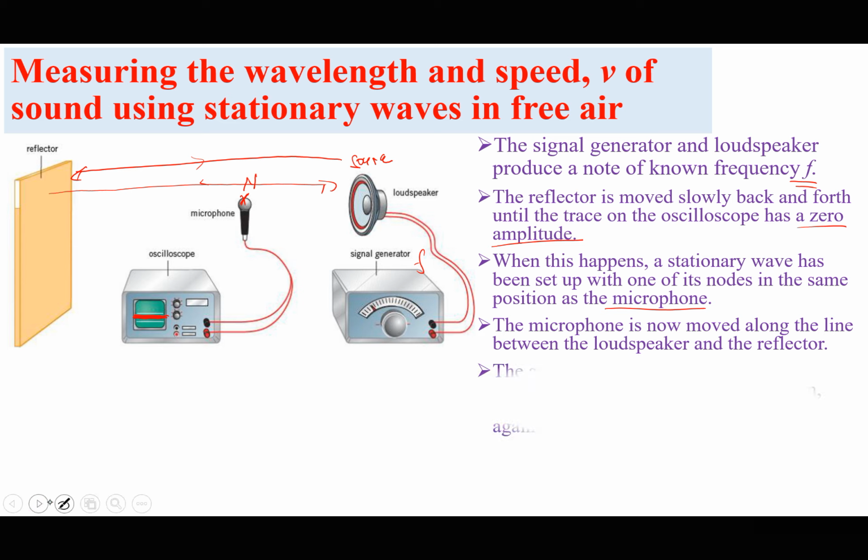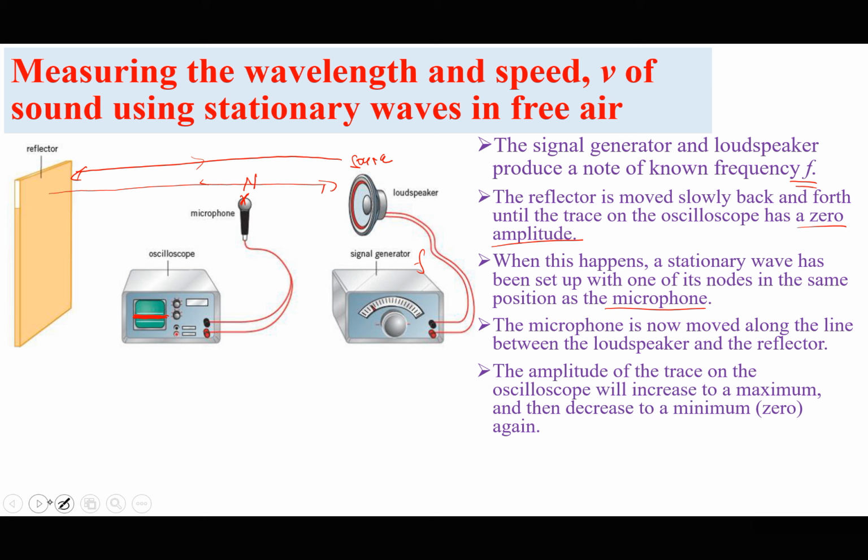The amplitude of the trace, of course, goes to maximum, because there was a node at the position of the microphone initially. So the amplitude of the trace on the oscilloscope will increase to a maximum and then decrease to a minimum, or 0, again. If we were moving it towards the reflector, now it is in this position here. This is the new position where we notice that again it goes back to 0. So this is going to be the second node.